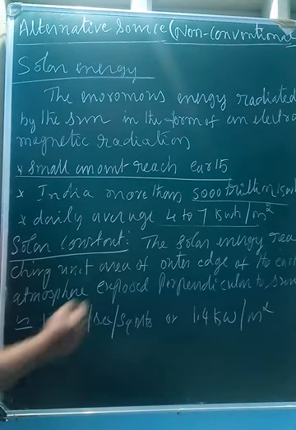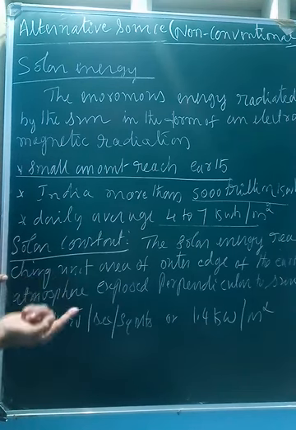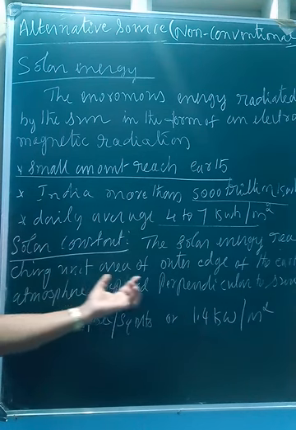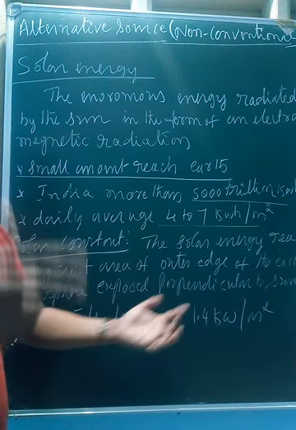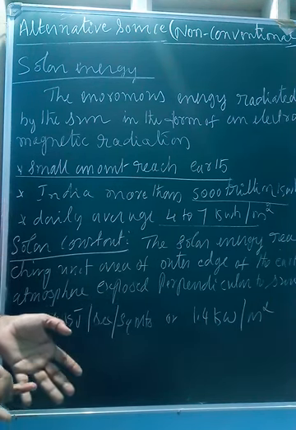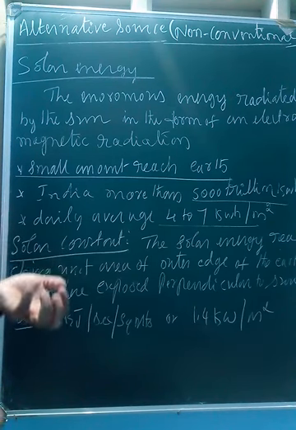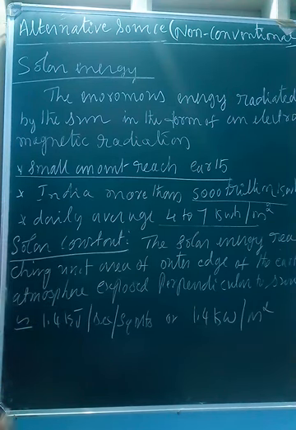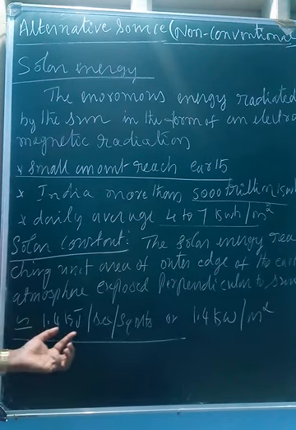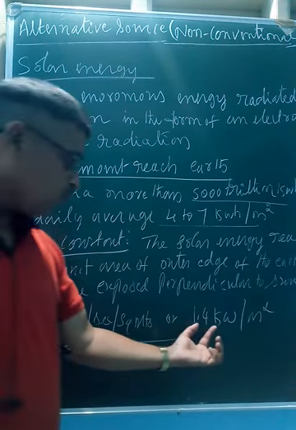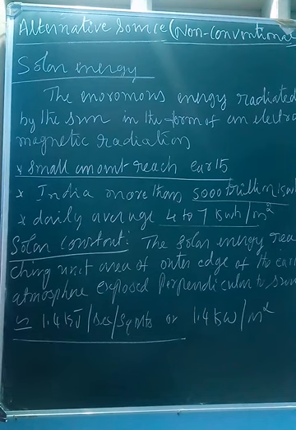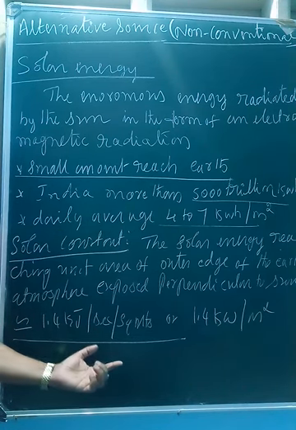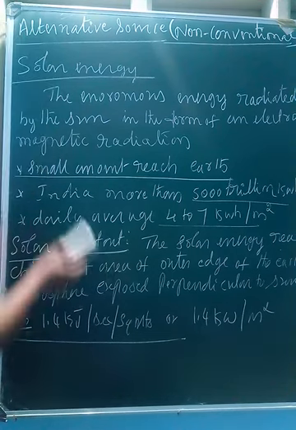What is solar constant? The solar energy reaching unit area, means square centimeter, square meter, square kilometer, of the outer edge of the earth atmosphere exposed perpendicularly. All the surface is not perpendicular. The surface which is exactly perpendicular receives how much energy, that is called solar constant. That is 1.4 kilojoules per second per square meter, or 1.4 kilowatt per meter square. This is the value of solar constant. A question may be asked, what is solar constant? What is its value? So this is the solar energy.